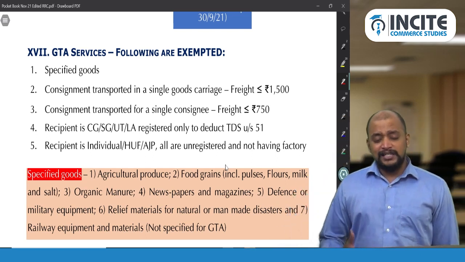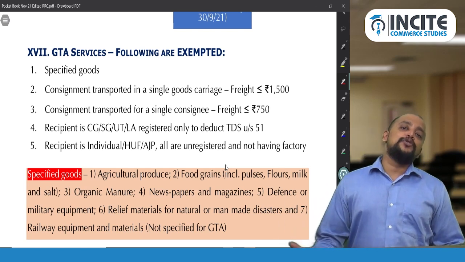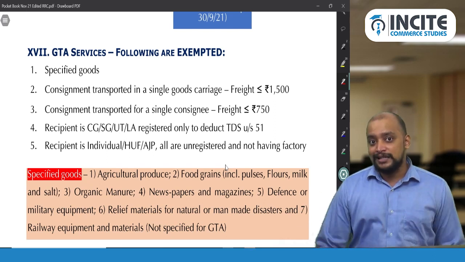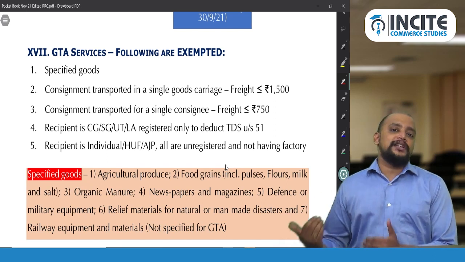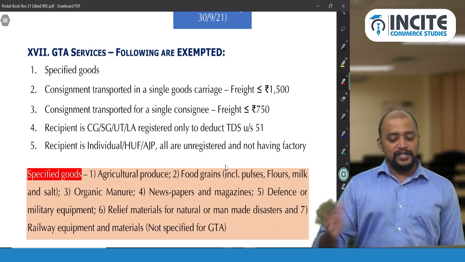Why did they say consignment transported for a single consignee? It means that in that vehicle we are transporting goods belonging to multiple consignors to multiple consignees. So consignee wise we look at what the freight is. If the freight does not exceed 750 rupees, it will be exempted, otherwise it will be taxable.